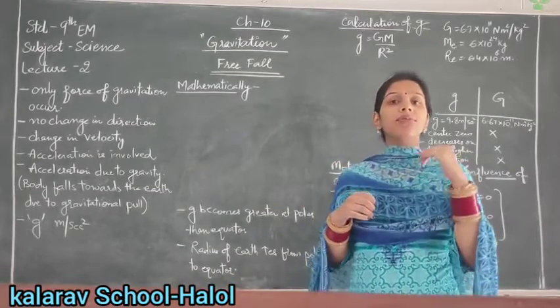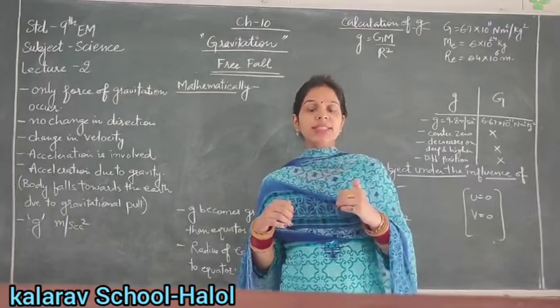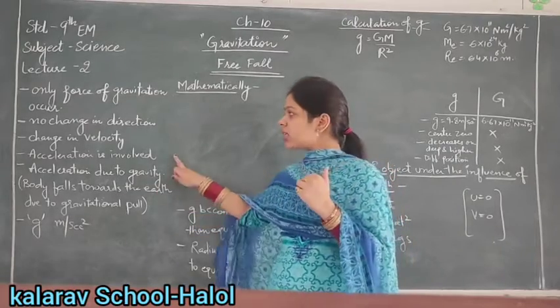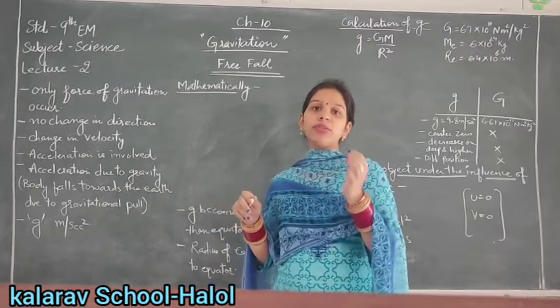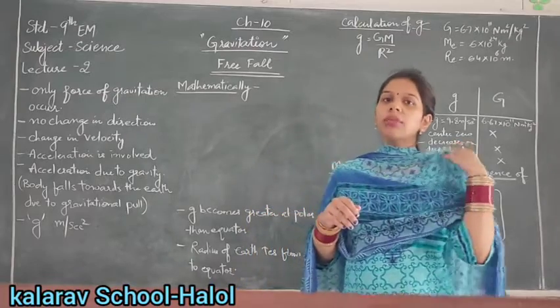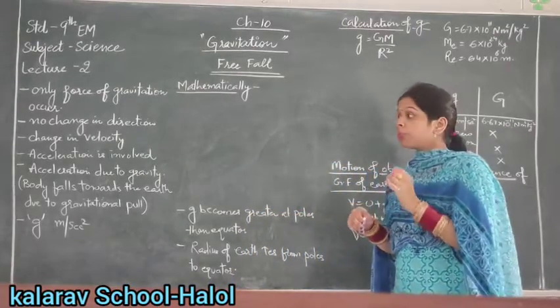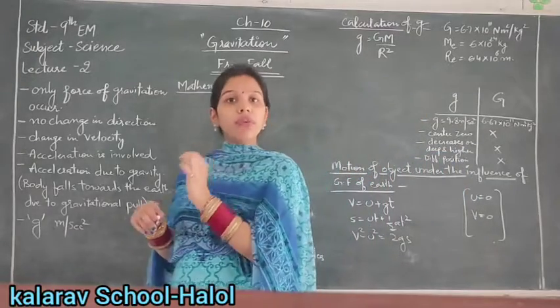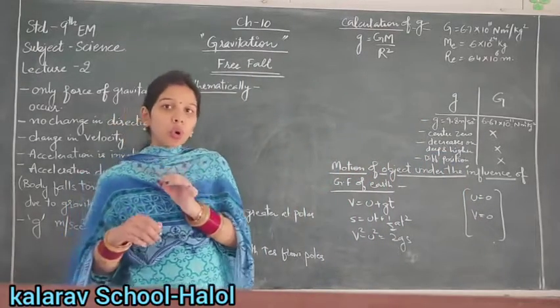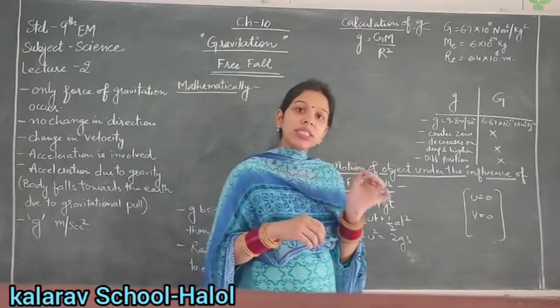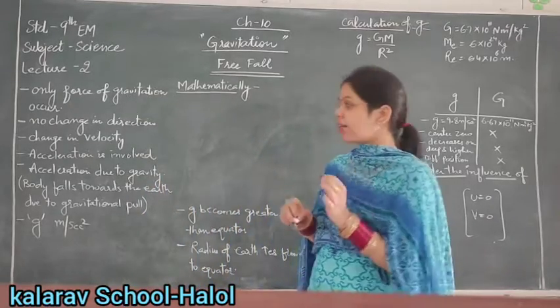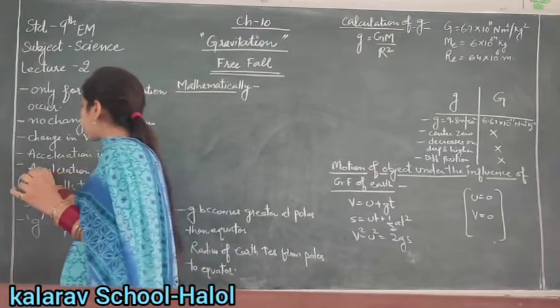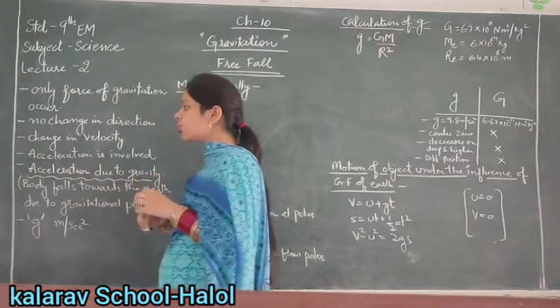As you know, if the velocity of a body changes, we call it acceleration. So change in velocity of the body involves acceleration. The acceleration under the influence of gravitational force is called acceleration due to gravity.